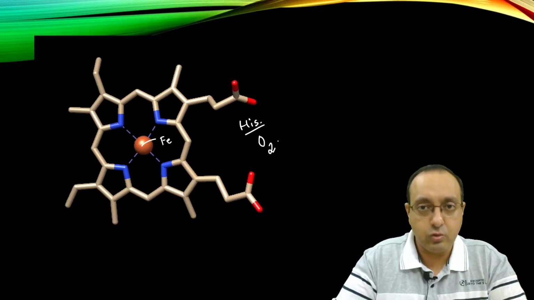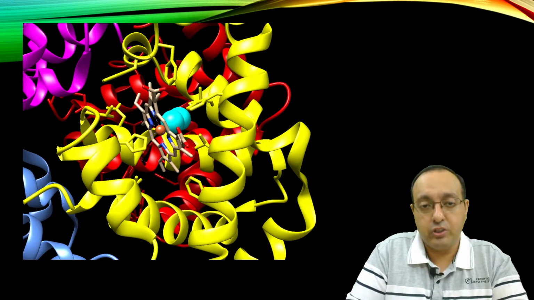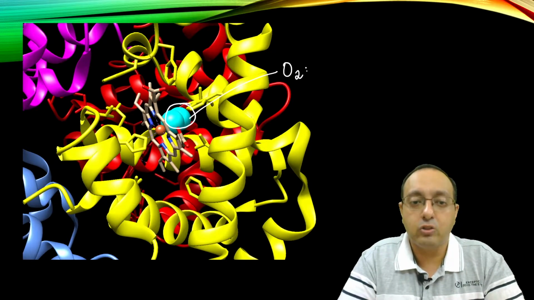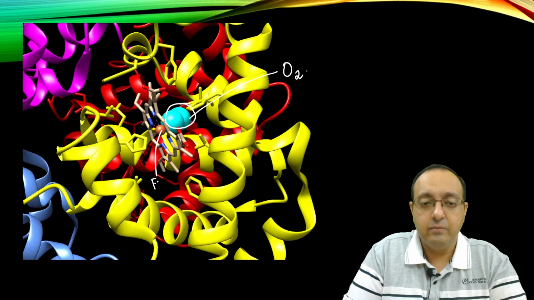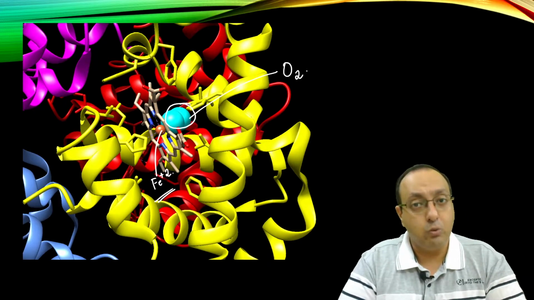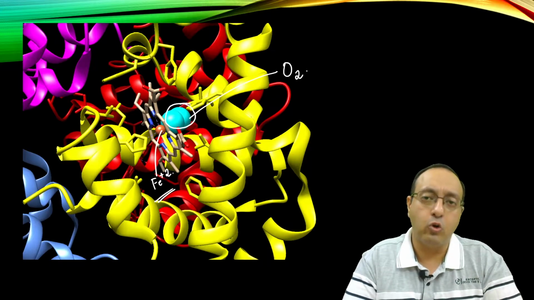And if we look at the structure of oxyhemoglobin, we can see the bound oxygen right here shown in sky blue. This is the oxygen. The dioxygen molecule is visible here. Here is the iron atom. It has to be in the ferrous state for it to be able to bind to oxygen. So that's where the binding of oxygen to hemoglobin occurs.